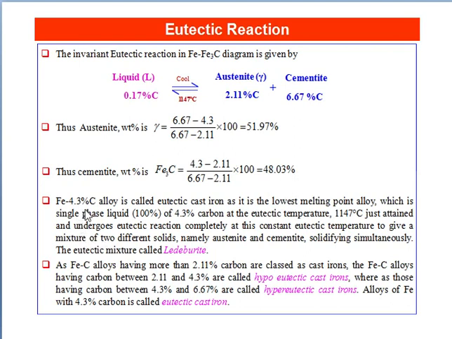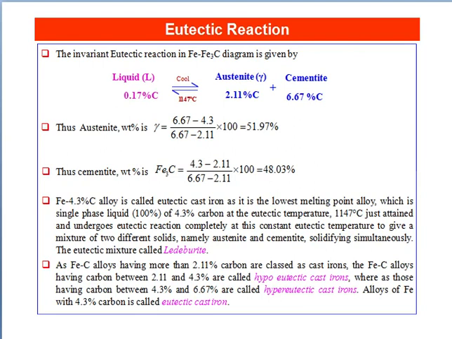Iron of 4.3% carbon alloy is called eutectic cast iron as it is the lowest melting point alloy, which is single phase liquid of 4.3% carbon at the eutectic temperature 1147 degrees Celsius, just attained, and undergoes eutectic reaction completely at this constant eutectic temperature to give a mixture of two different solids, namely austenite and cementite, solidifying simultaneously. The eutectic mixture is called ledeburite.